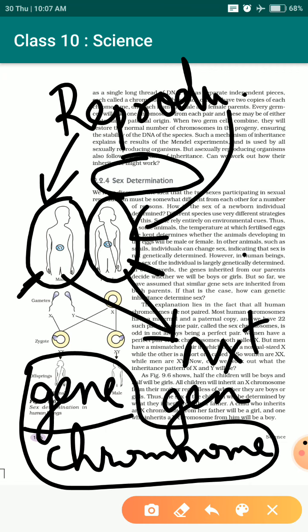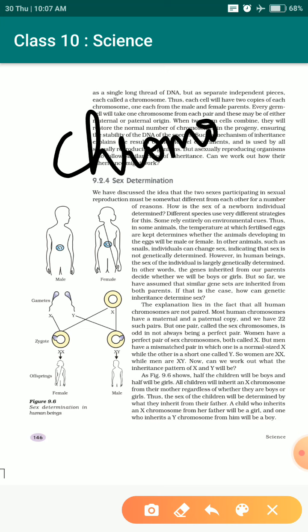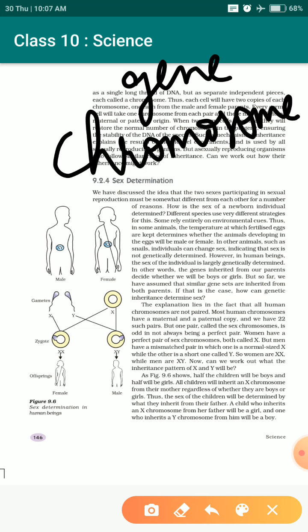So one thing we need to understand from here is that the chromosomes are the main thing that helps in passing on the generation, because in the chromosome there are genes present and these genes help in the passing of different characters.